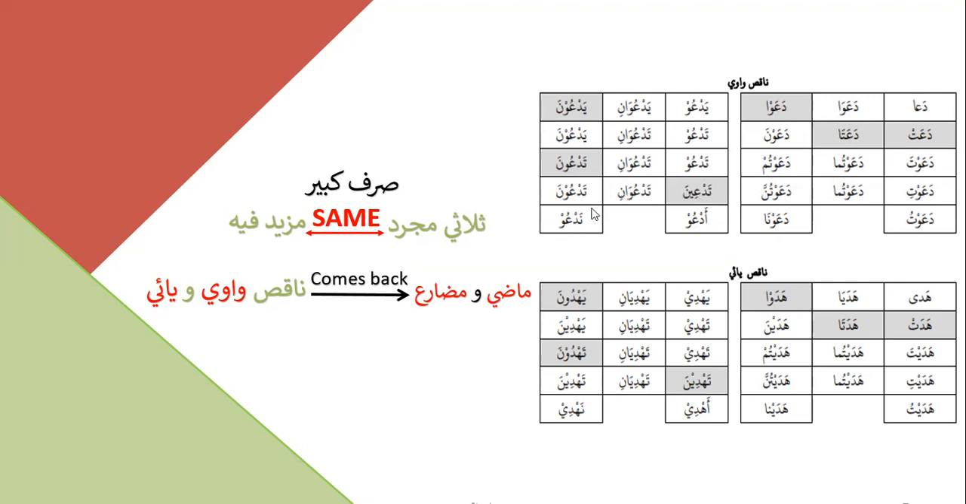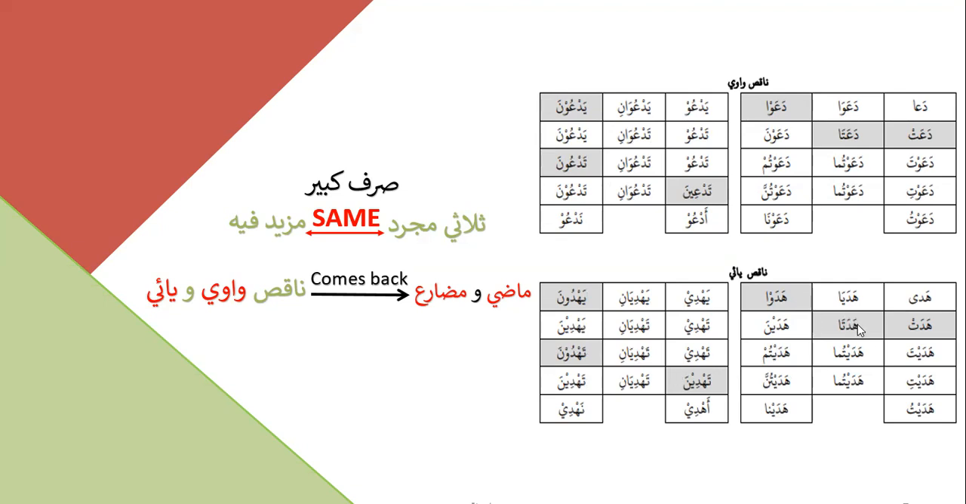But otherwise, throughout this chart, you will see that your root letter, so da, yadu was dal and wow. So everywhere your root letter wow came back. When it was nakis ya'i, ha, dal, ya. So your root letter came back in all the conjugations except for these highlighted ones.